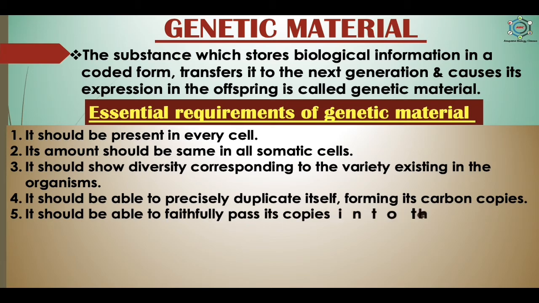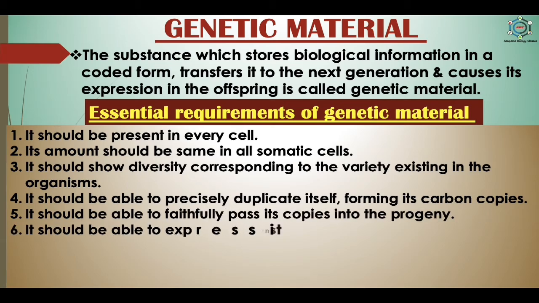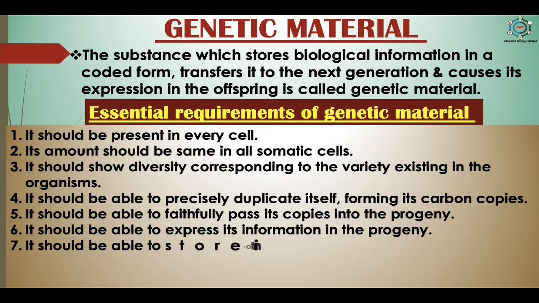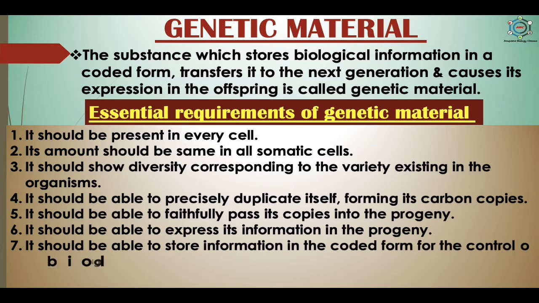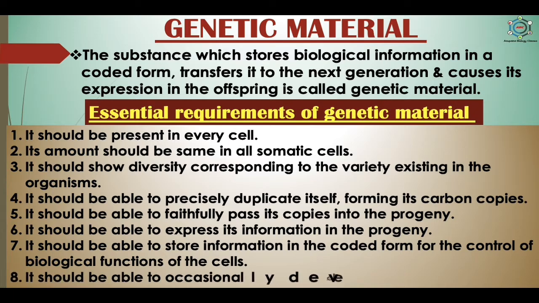It should be able to faithfully pass its copies into the progeny. It should be able to express its information in the progeny. It should be able to store information in the coded form for the control of biological functions of the cell. It should be able to occasionally develop inheritable changes.